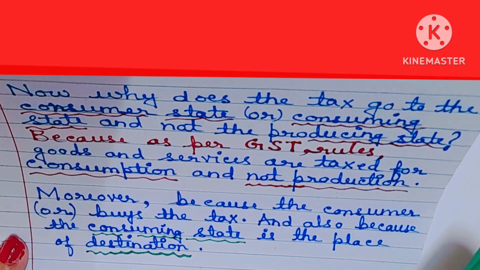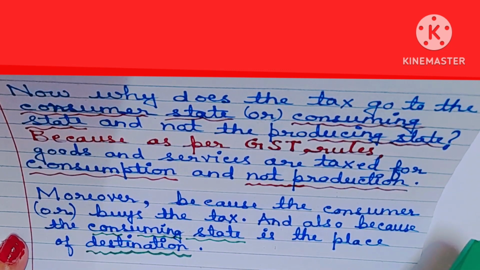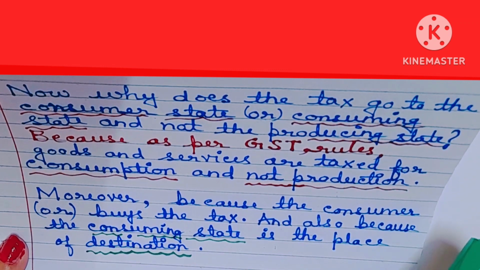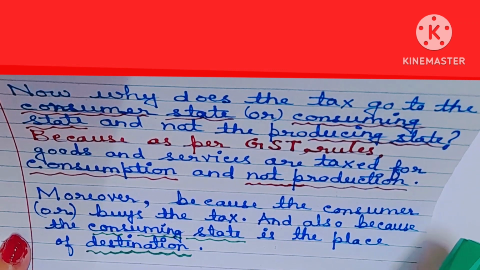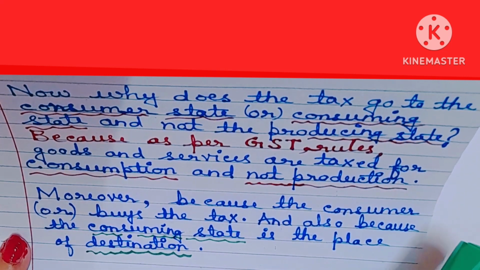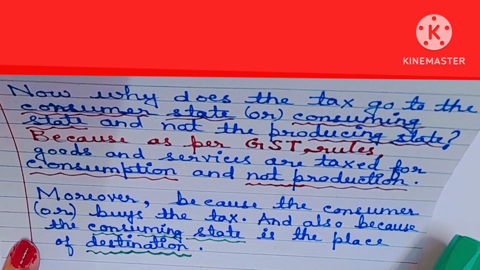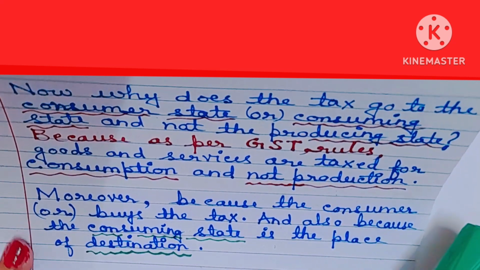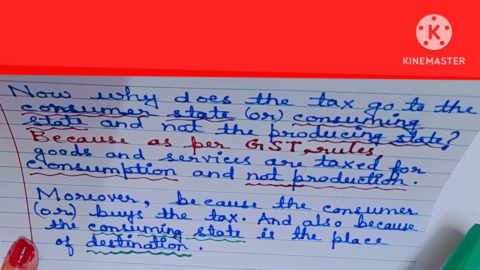Understood? And now you must be wondering, why does the tax go to the consuming state and not the producing or manufacturing state? Because as per GST rules, goods and services are taxed for consumption and not production. Moreover, because the consumer buys the tax, and also because the consuming state is the place of destination, that is the reason it is known as destination-based tax or consumption-based tax.